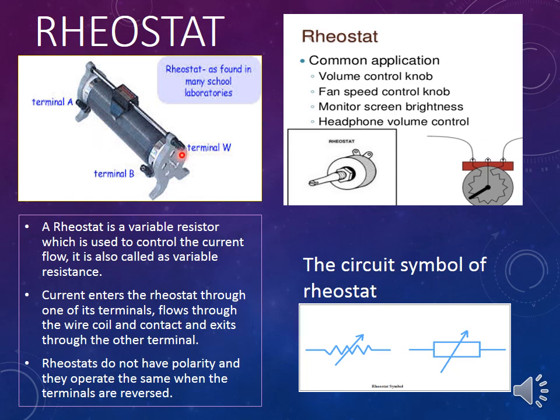And what is the basic principle of this rheostat? The basic principle of rheostat is Ohm's law only. According to Ohm's law, we know that current is inversely proportional to the resistance, isn't it? That means R is equal to V by I, which means the current decreases as the resistance increases, or current increases as the resistance decreases. So you should keep in your mind, rheostat is a variable resistance which can regulate the current.